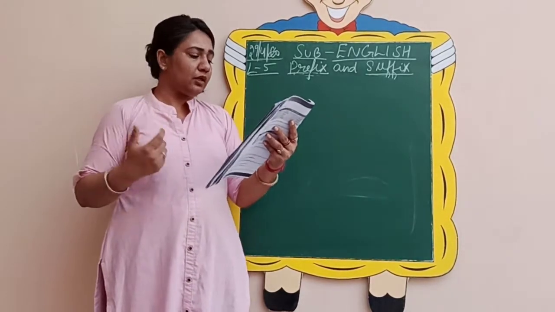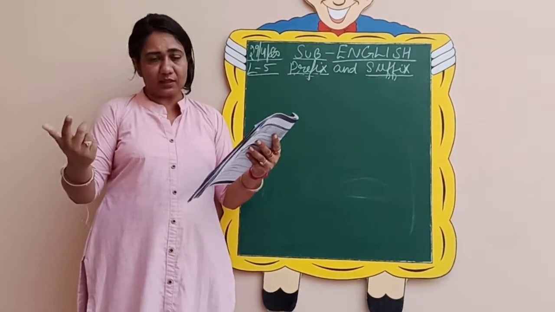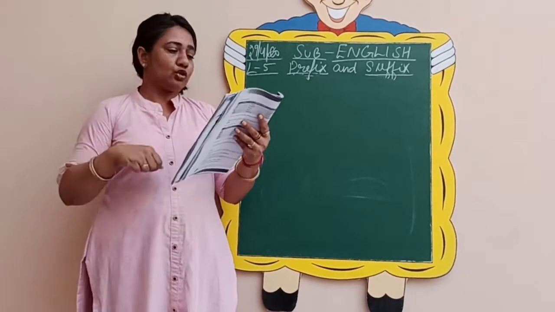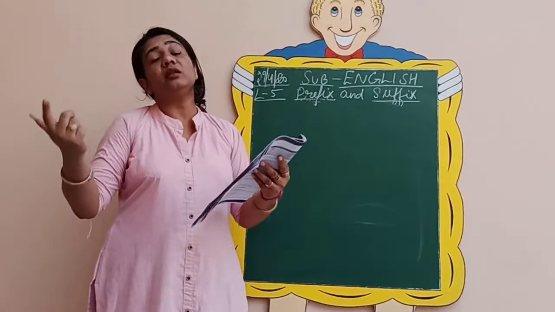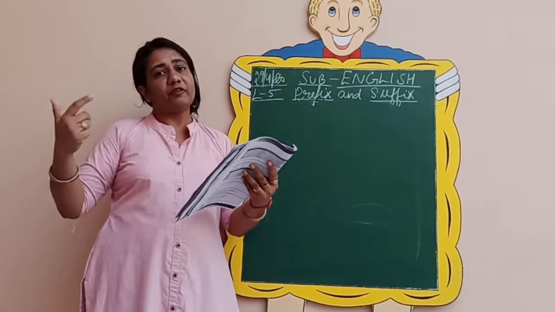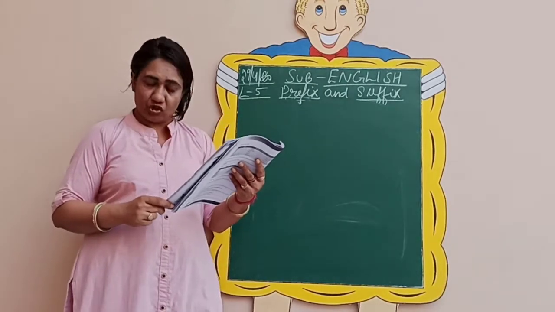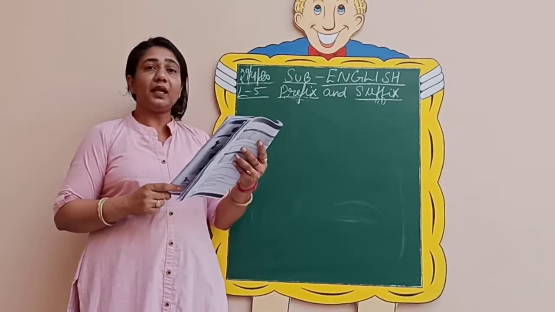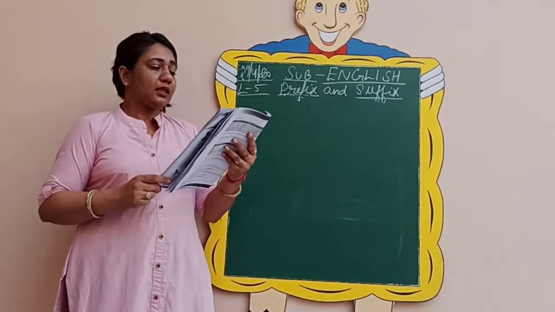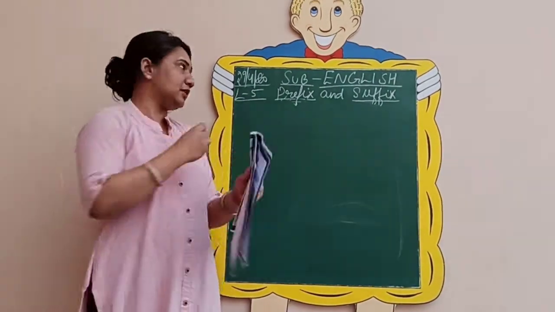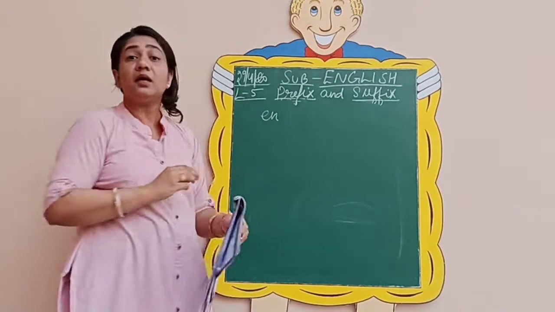So they have given you words, that is, letters. Some are prefixes and some are suffixes. So you have to make at least 3 words out of these prefixes or suffixes. For example, the first one has been done for you. For example, EN. Now see, they have used EN as a prefix because they have added this in the beginning.